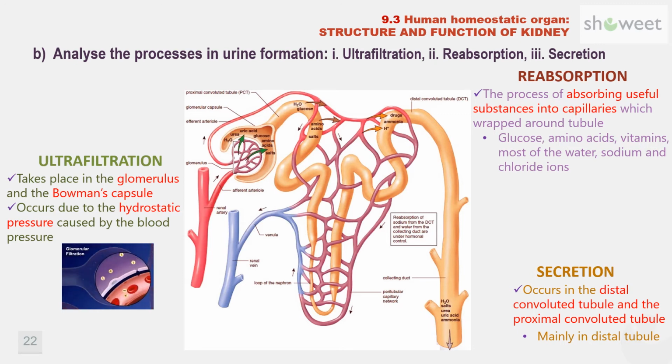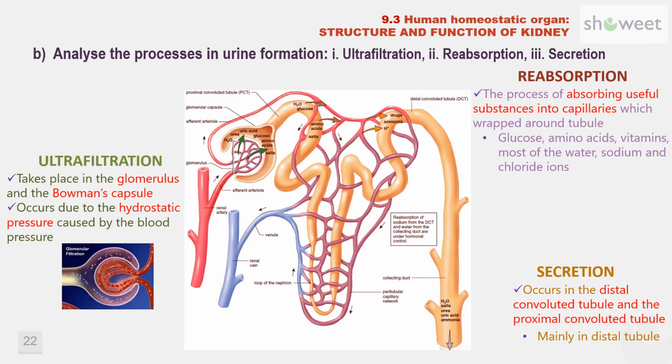The resulting filtrate contains waste but also substances the body needs, such as essential ions, glucose, amino acids, and smaller proteins. When the filtrate exits the glomerulus, it flows into a duct in the nephron called the renal tubule.